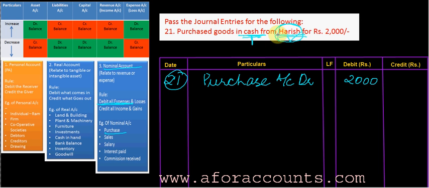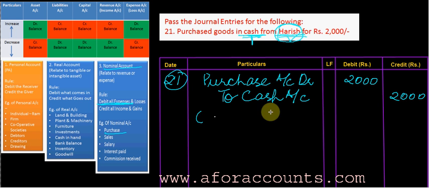Purchase goods in cash from Harish for rupees 2000. Purchase account will be debited as goods are coming in. And what will you credit? I will credit cash because cash is going out. I need not remember Harish's name because the transaction is complete as soon as I paid him cash. By 2000. Being goods purchased for cash.